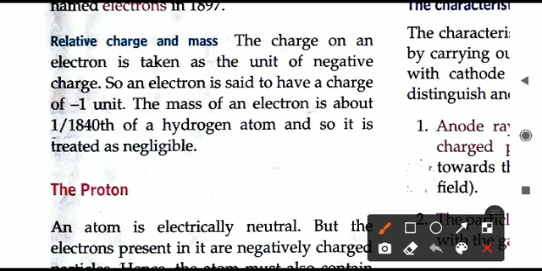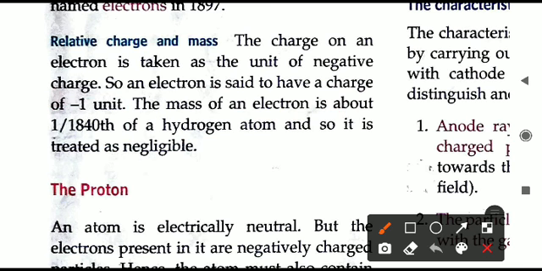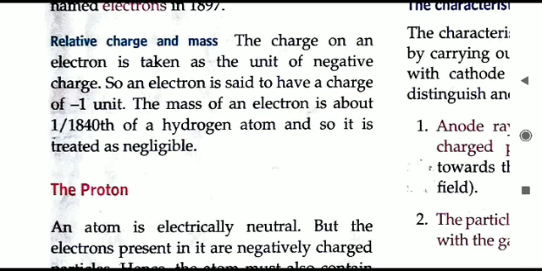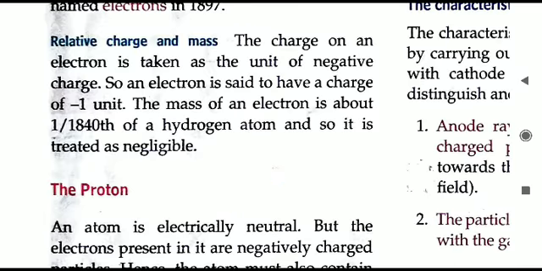What about the mass? This you will have to learn. The mass of 1 electron is equal to 1 by 1840 of a hydrogen atom. Whatever the mass of a hydrogen atom is, if you divide it by 1840, that is equal to the mass of the electron.